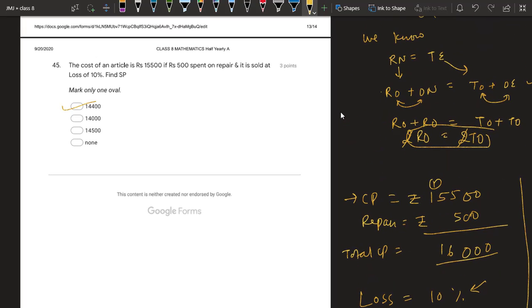14400. So with this we have done hints and solutions of each and every question. In case you find anything wrong with this explanation, you can tell me, I will correct it.